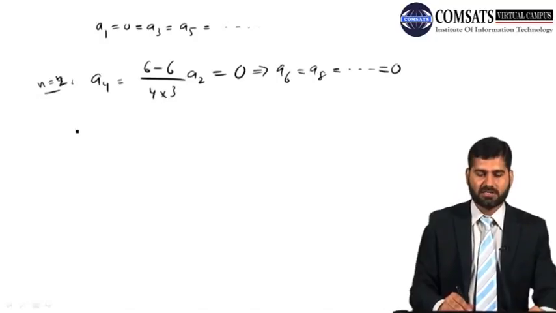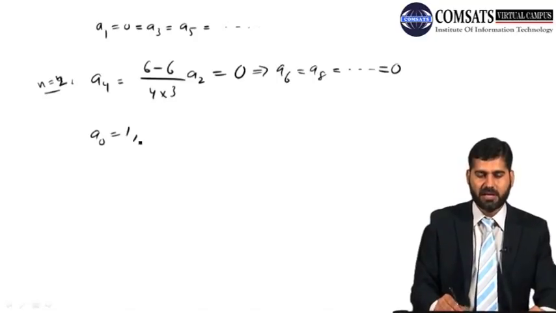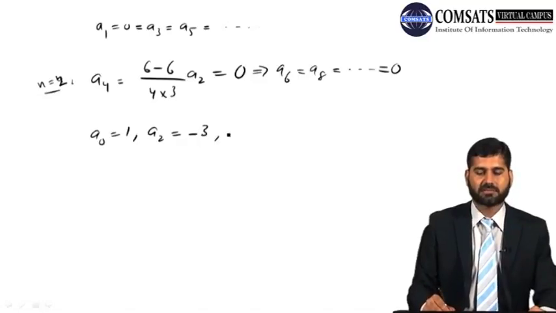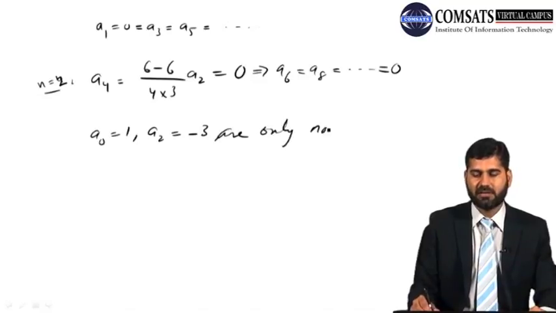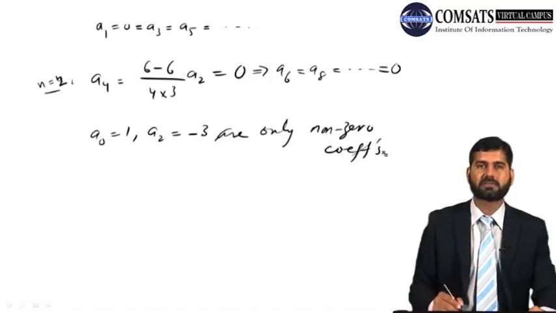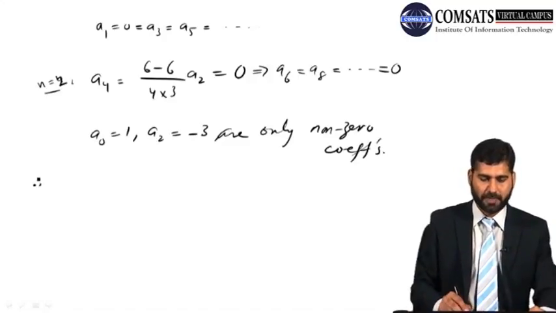So the only non-zero coefficients are a0 equal to 1 and a2 equal to minus 3, and that's it.